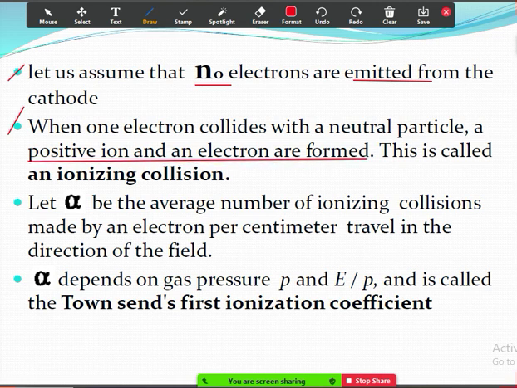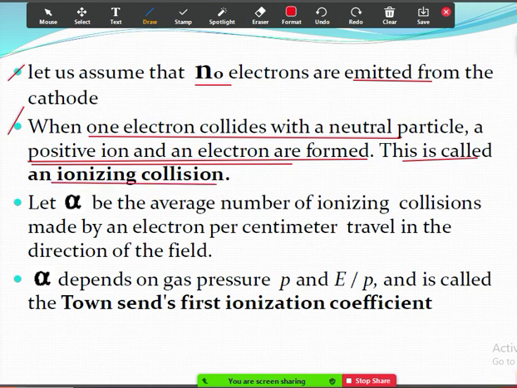So when an electron collides with a neutral particle, it will create a positive ion and an electron; both are formed. What is this process called? Ionization by collision, or ionizing collision. This point we already know.